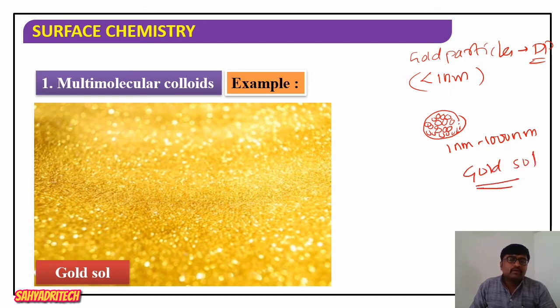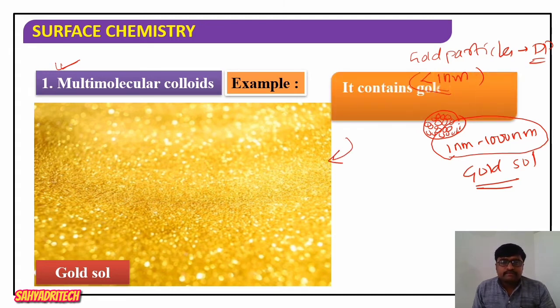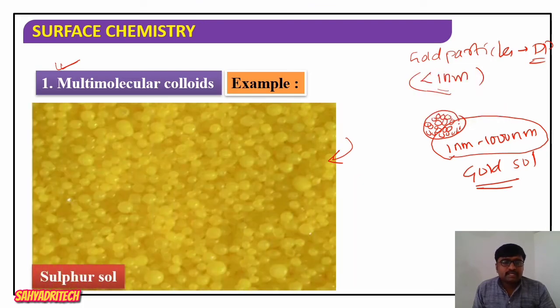So overall, what is to be remembered here: in a multimolecular colloid, smaller molecules of size less than 1 nanometer aggregate, and the resultant particles formed have a size in the range of 1 nanometer to 1000 nanometer. What happens? It results in the formation of a colloid called a multimolecular colloid. The best example for multimolecular colloids is gold sol. And one more example is sulfur sol.